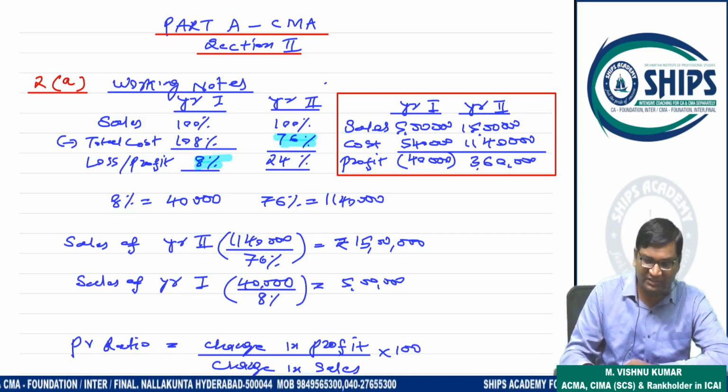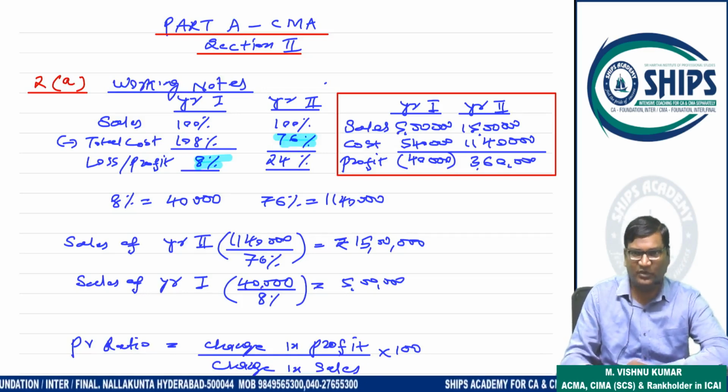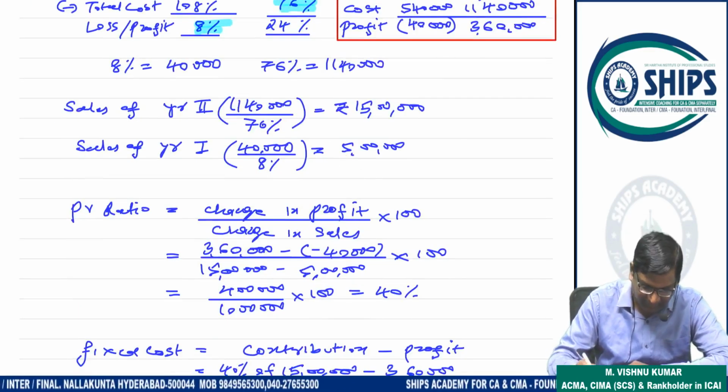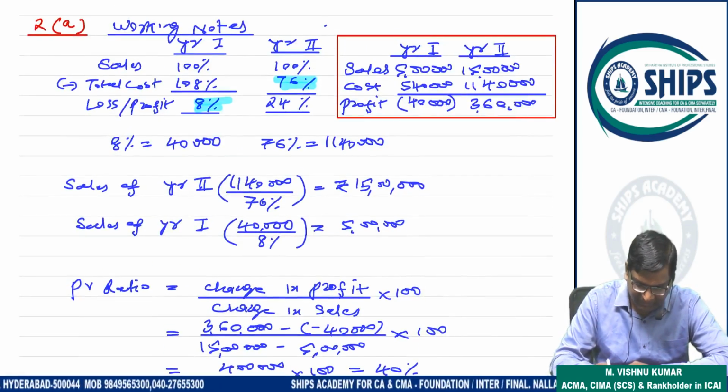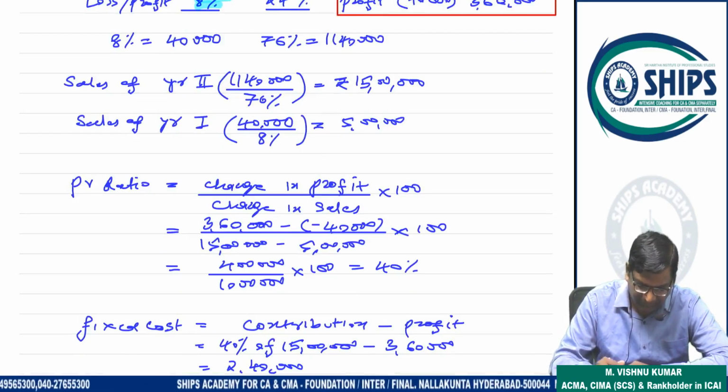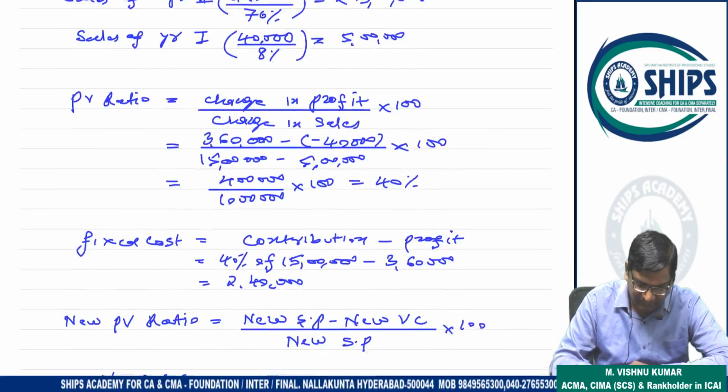Now you can use the change in profit by change in sales formula. You will get the PV ratio. So PV ratio is change in profit by change in sales. So 3,60,000 minus 40,000, divided by the sales difference, which is 10 lakhs. So 4 lakh divided by 10 lakh is 40%.